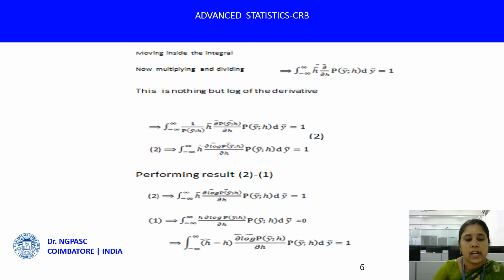Here h hat minus h is called the estimation error.